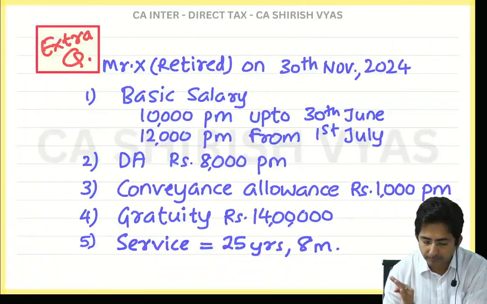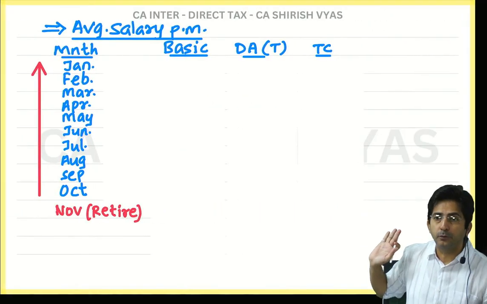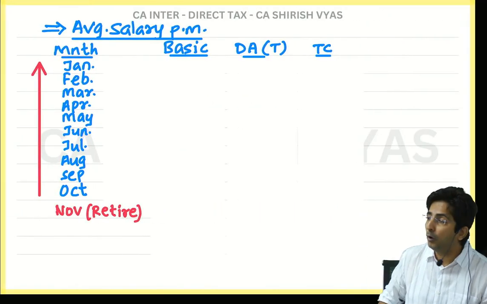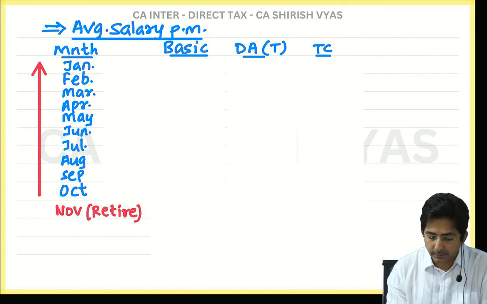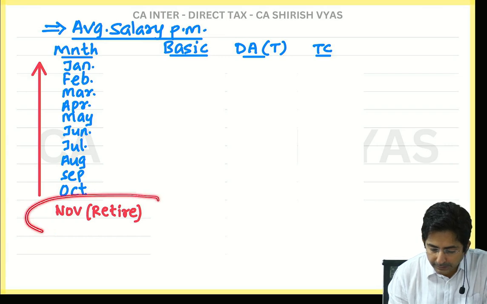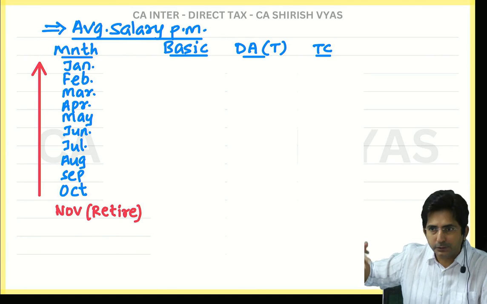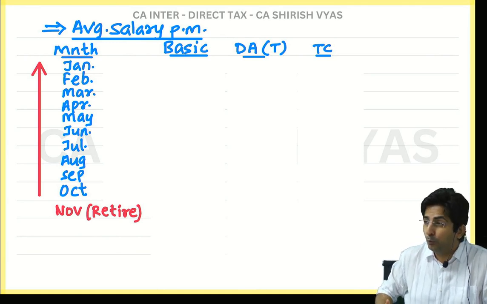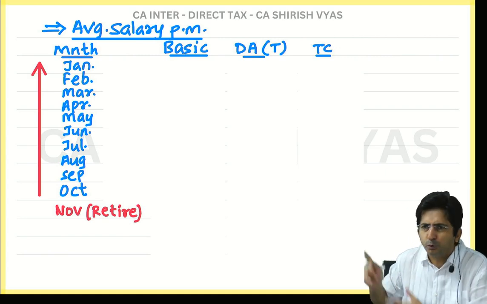Look at this. Something like this working you have to do for average. What did I say right now? Average of preceding 10 months. That means see the month in which you retire. See, actually this is a working of some sum. That question I will take. But I don't want you to wait till the sum. I am also not having that patience. I want to show you right now only.